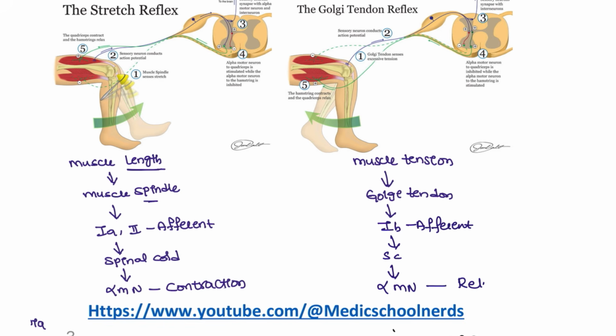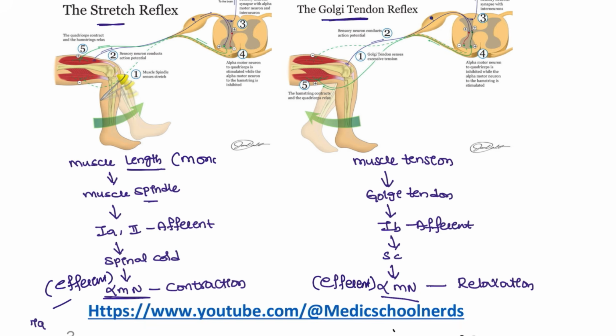This will cause the relaxation. And this alpha motor neuron is the efferent. So this is the difference between the stretch reflex and the inverse stretch reflex. This is monosynaptic, this is disynaptic. Remember, tension is the Golgi tendon and lengthening is the muscle spindle.